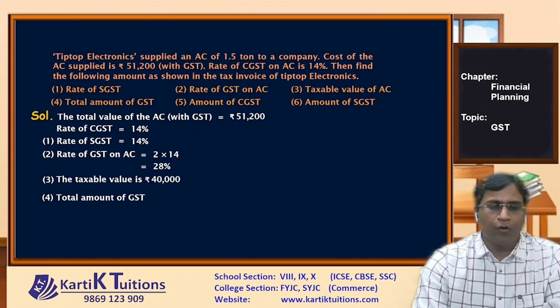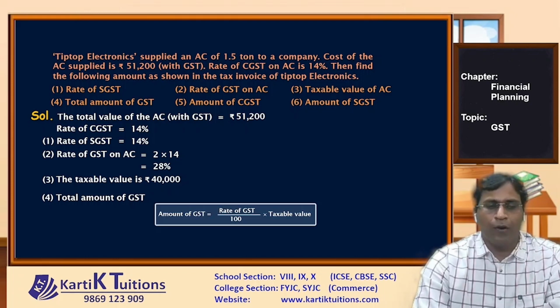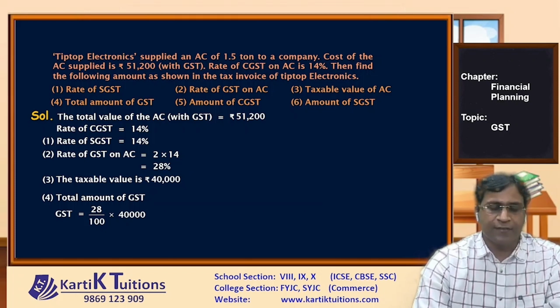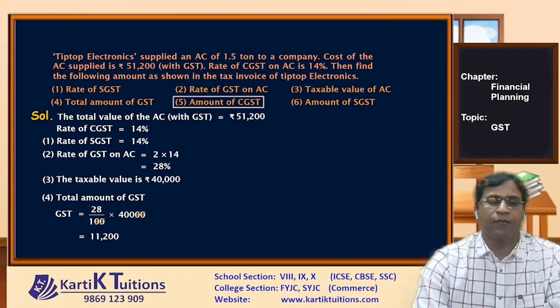We use the formula 28 upon 100 into 40,000. Now the 00s get cancelled, so we get 28 into 400, which gives us 11,200. So our amount of GST is 11,200.